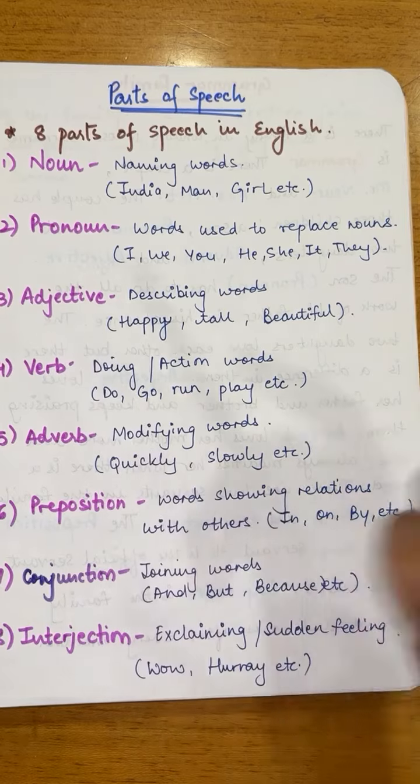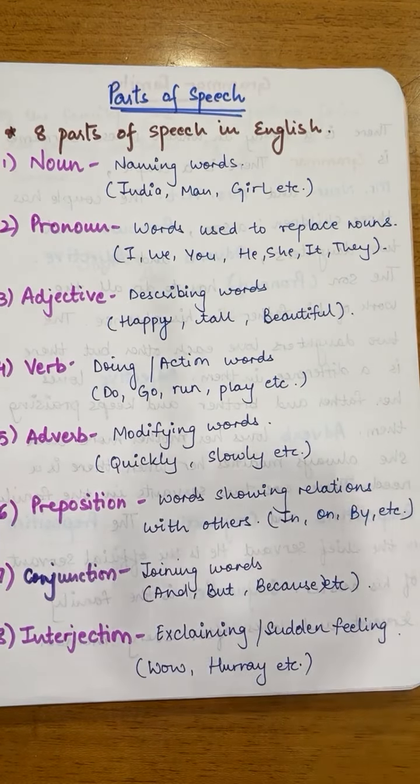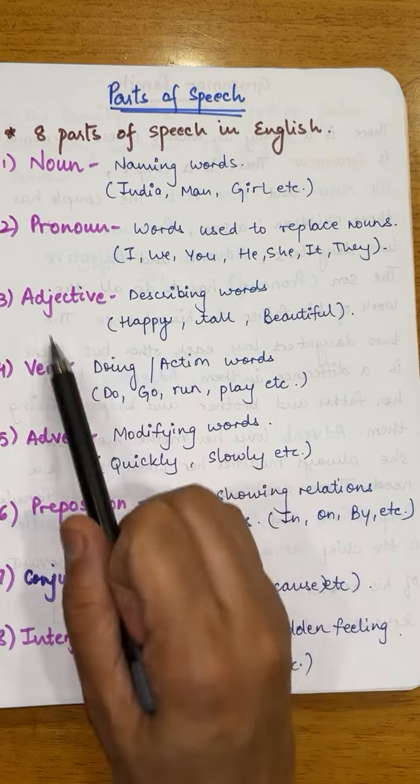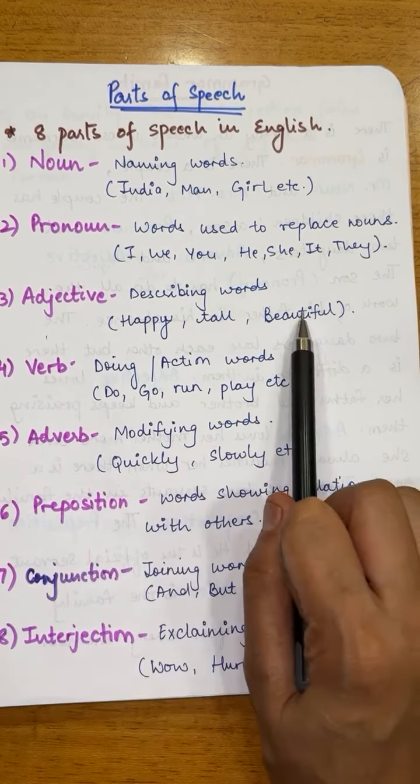Lavina is a good girl. So girl is a noun and Lavina is a noun. So good is an adjective because that is describing a noun.